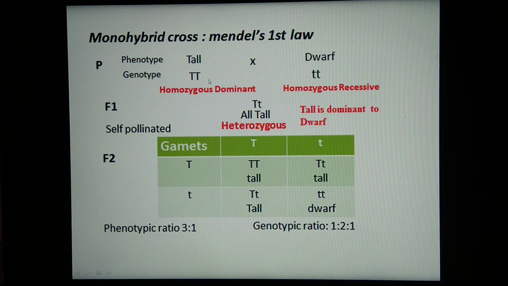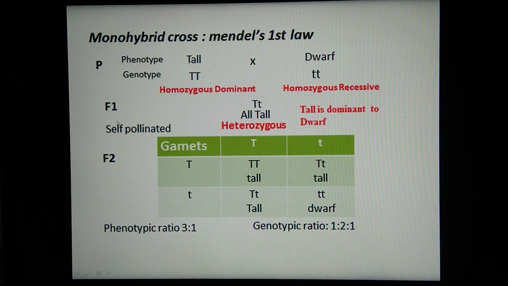So when these two gametes, capital T from the tall plant and small t from the dwarf plant, unite together, it results in formation of a plant having genotype capital T, small t, and because of the dominant nature of capital T, the plants produced are all tall. So we can say that tall is dominant to dwarf, and the generation formed is called the F1 generation, or the first filial generation.